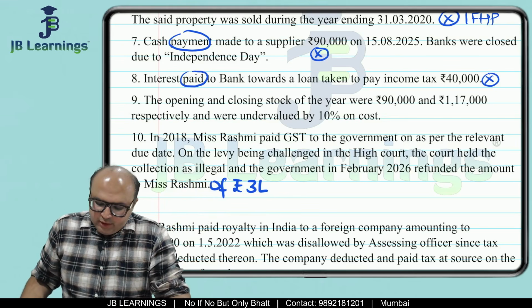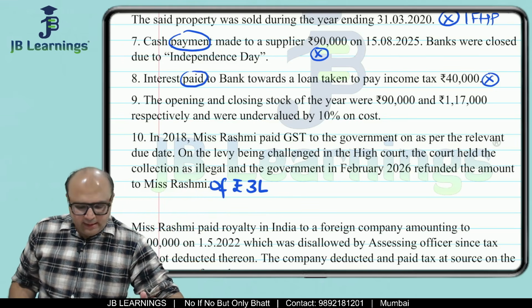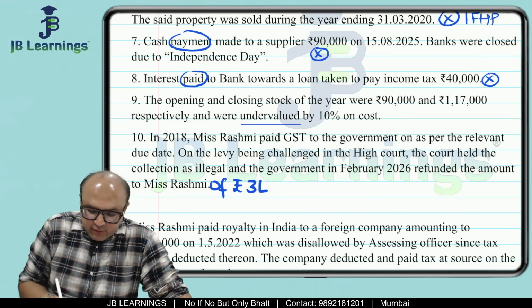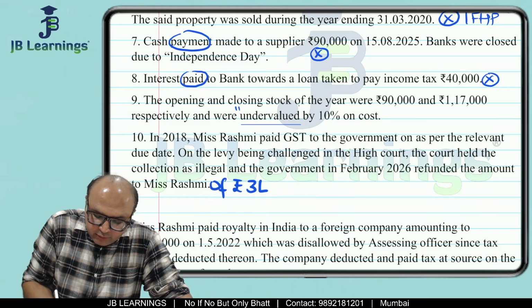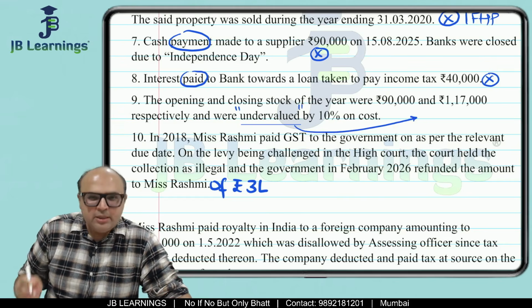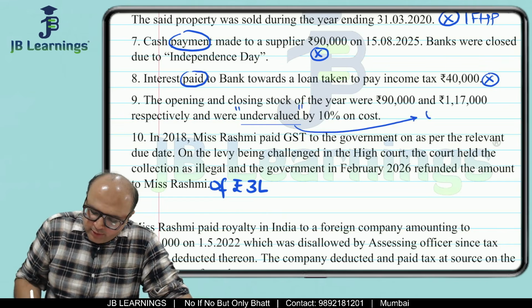The opening and closing stock of the year were 90,000 and 1,17,000 respectively, and they were undervalued. What have they given, friends? They were undervalued. So when they write undervalued, what you can do is consider this as unrecorded.